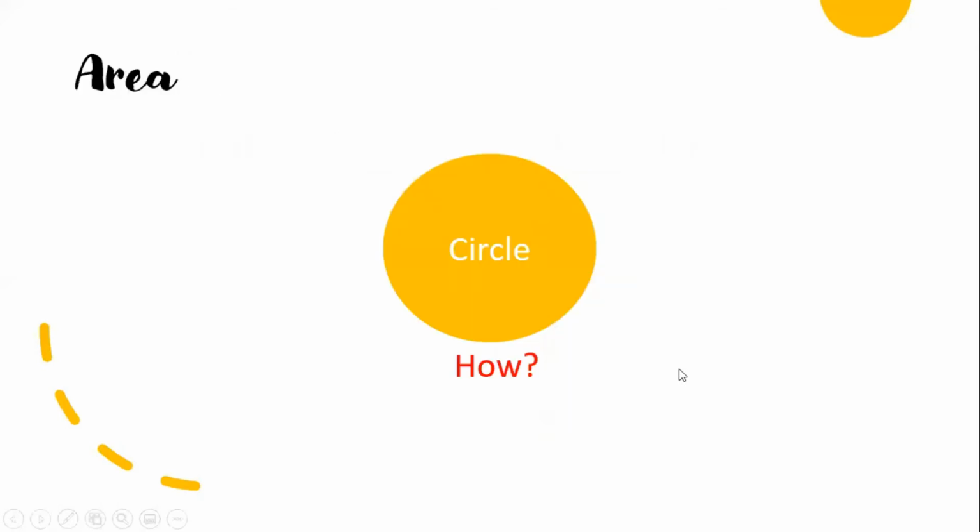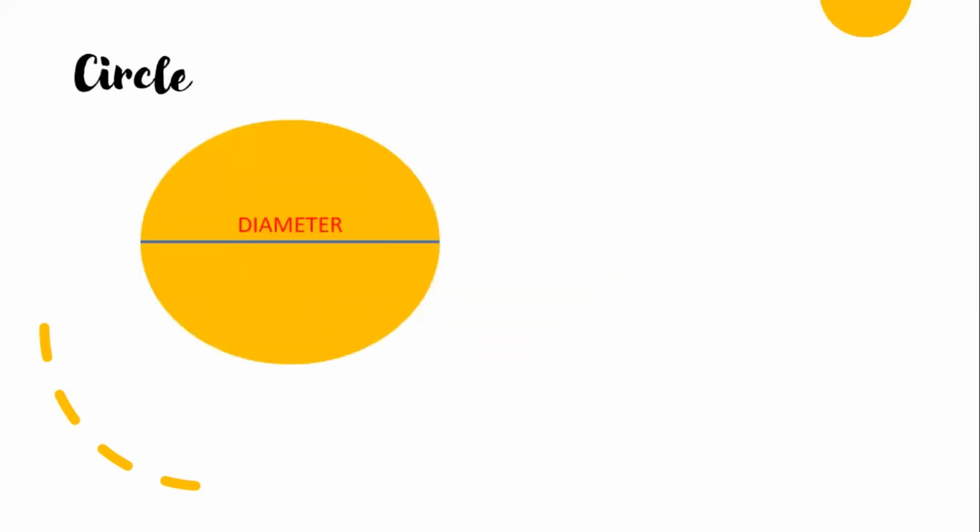Next, circle. So you'll learn about area of circle. Yes or no? I think okay. So for area of circle, there's one formula to follow. It's only follow the formula only. Nothing special, just follow the formula.